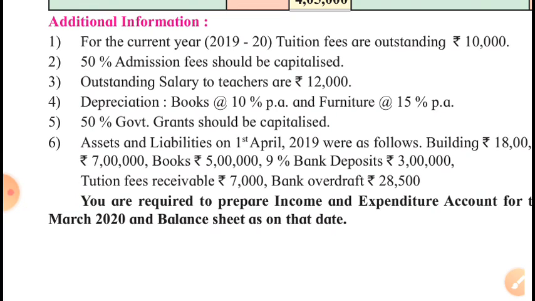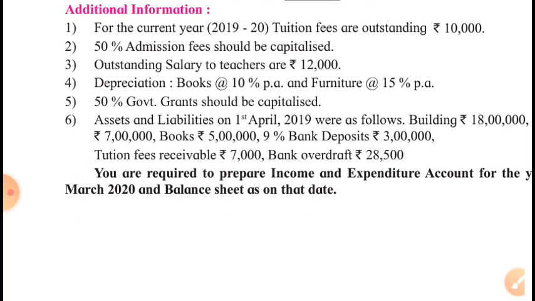Fifth adjustment is about 50% government grants should be capitalized. Okay, so 50% of government grants will be added to capital fund. So only 50% will be shown on income side. Better we will show the government grants in the inner column on income side, and 50% of it will be deducted and will be added to capital fund. So don't forget to tick mark the items which are going to be affected by the adjustments.